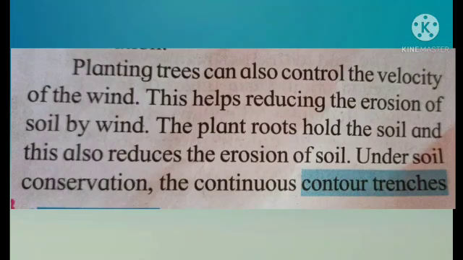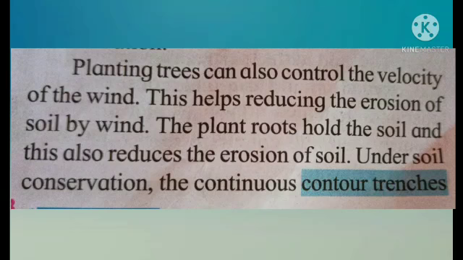Planting trees can also control the velocity, that is the speed, of the wind. This helps reduce the erosion of soil by wind. So wind carries soil along with it. So planting trees is very helpful to control the velocity of the wind. The plant roots hold the soil, and this also reduces the erosion of soil.